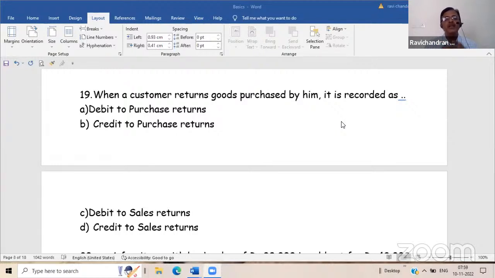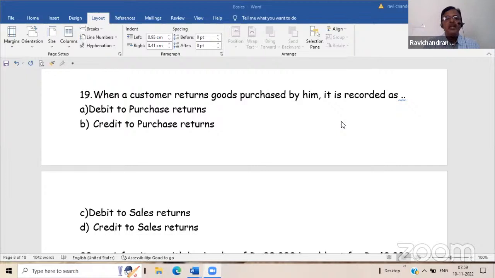Outstanding expense comes under which rule? Outstanding expense comes under the personal account rule. Personal account rule: debit the receiver, credit the giver. So here the credit has to be given to somebody. So we are crediting the outstanding salary account.